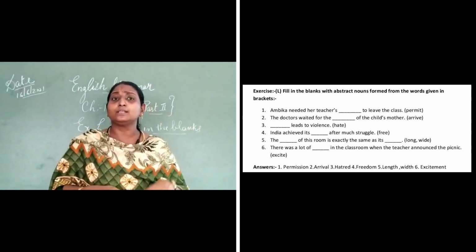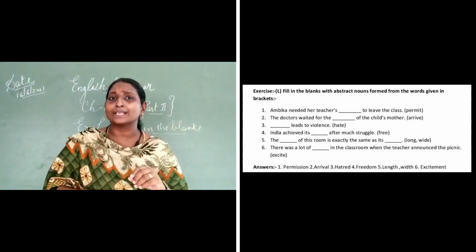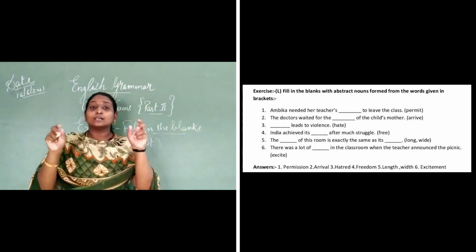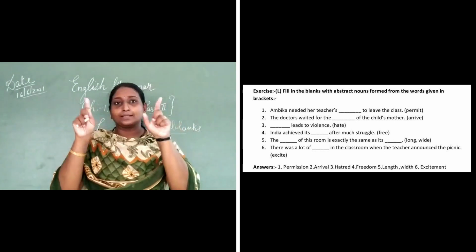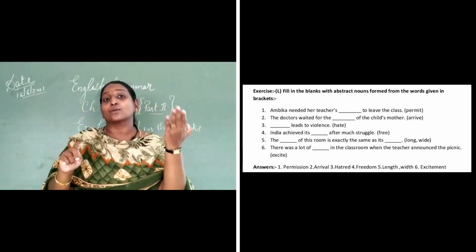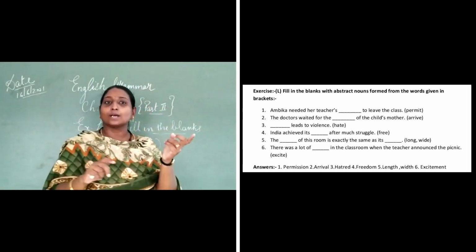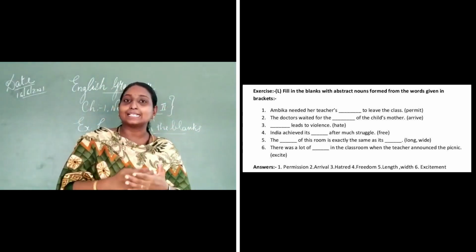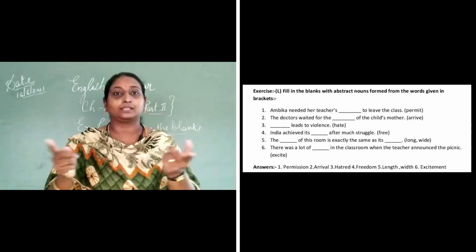The fifth one: the dash of this room is exactly the same as this dash. So here in this blank there are two dashes, and the words in the bracket are long and wide. The first one will be length. The length of this room is exactly the same as its breadth.